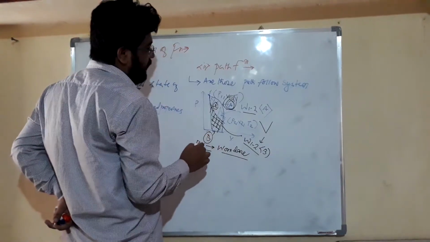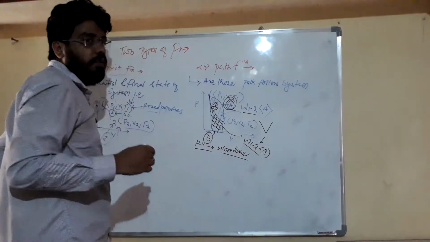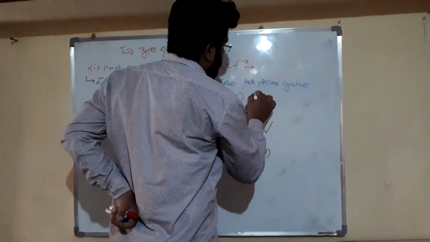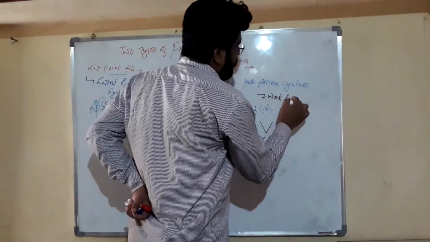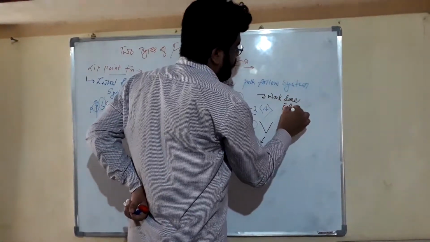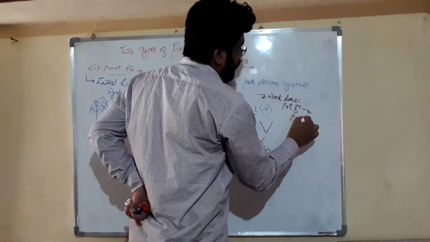So on the basis of the path followed by the system, our work depends. So we can say that work done is a path function because it depends on the path followed by the system.